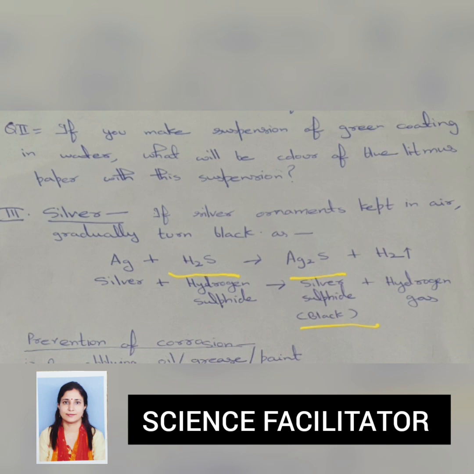So the chemical reaction is like this: the symbol for silver is Ag, plus the formula for hydrogen sulfide is H2S. When these two react together, we get silver sulfide, and hydrogen gas is released in the air.